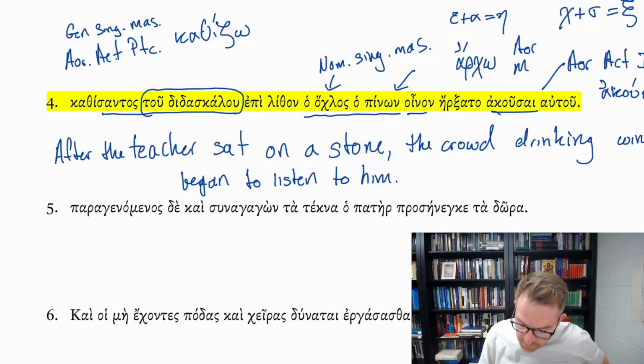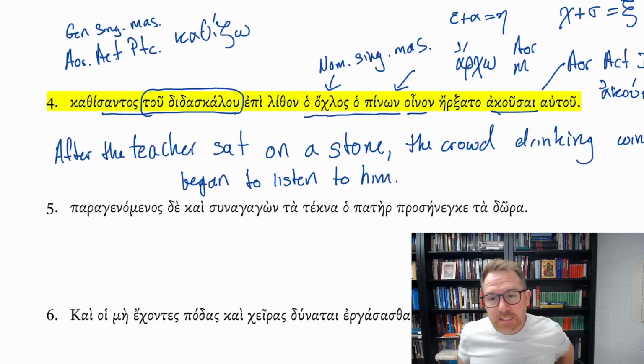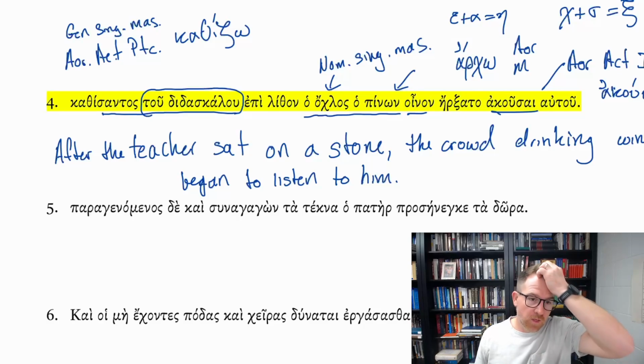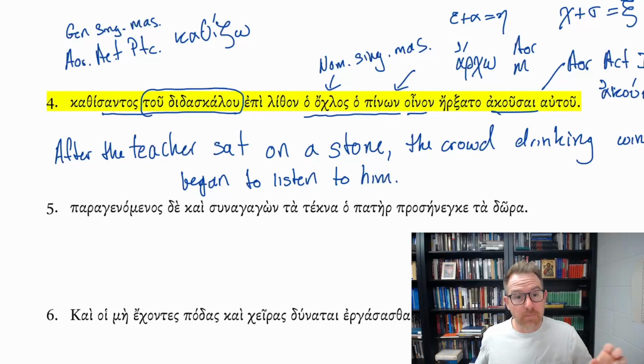So in this case, kathesantos tou didaskalou epi lithon. The subject of this sentence is ho ochlos, the crowd, the drinking crowd that began to listen. That's the subject of the sentence. But in the context of the crowd drinking and beginning to listen, it was after the teacher sat on the stone. And so this is a genitive absolute where it's setting up the context for the rest of the sentence.